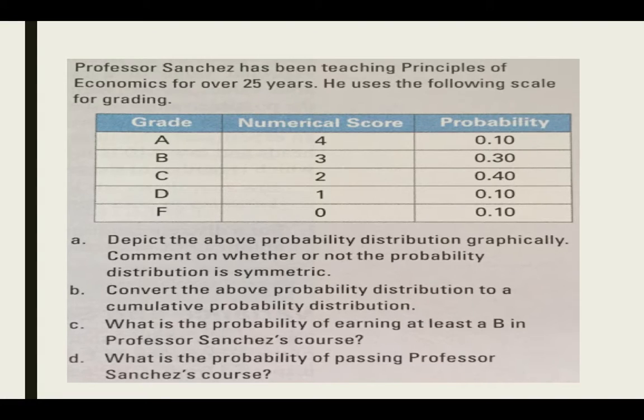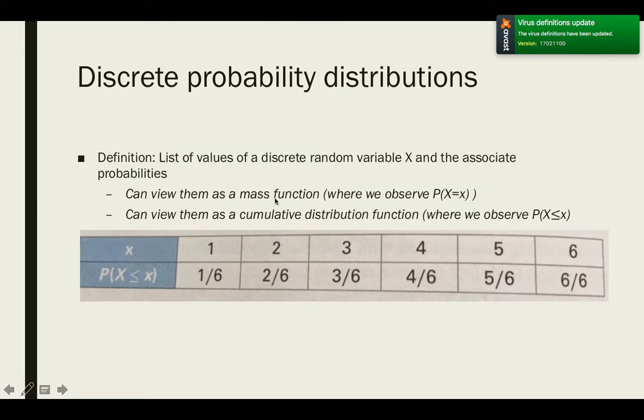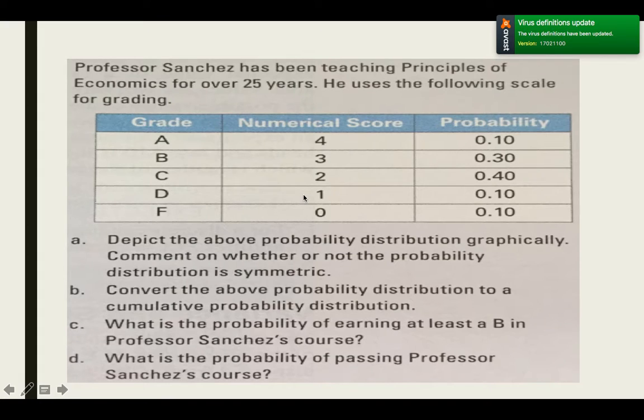Professor Sanchez has been teaching principles of economics for over 25 years, and he uses the following scale for grading, where you can get an A, B, C, D, or an F. Those numerical scores would be, for GPA, 4, 3, 2, 1, 0. Through experience, he says the probability of getting an A in his class is 0.1. The probability of getting a B, C, D, and F is 0.3, 0.4, 0.1, and 0.1, respectively. So this is a discrete probability distribution, specifically the mass function, where every event is equal to that.